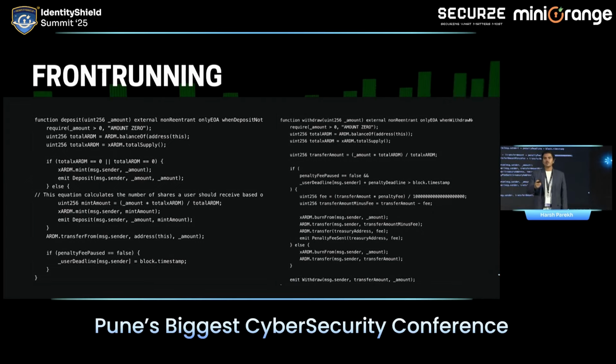There is a classic example of a front-running attack. What happens in a front-running attack is, every time I make a transaction on the blockchain, I have to pay some gas fees. Okay? Let's assume if I am making a transaction of 5 Ether, I have to give 0.1 Ether. Now, an attacker will come on the blockchain, he would also place a transaction of 5 Ether, and he would give 0.5 Ether. I gave 0.1 as gas fees, he will give 0.5.